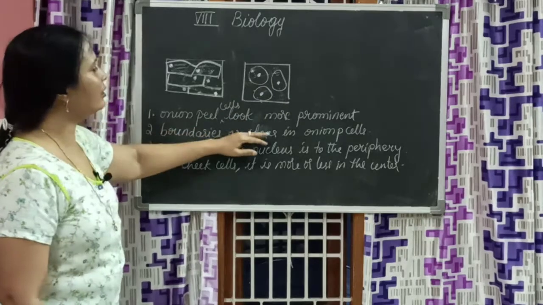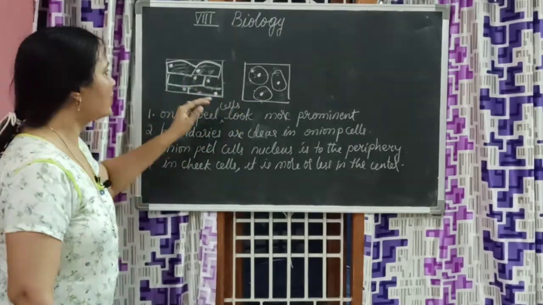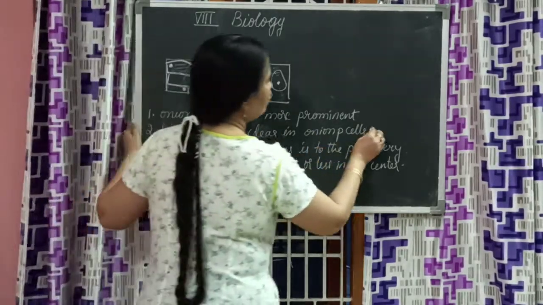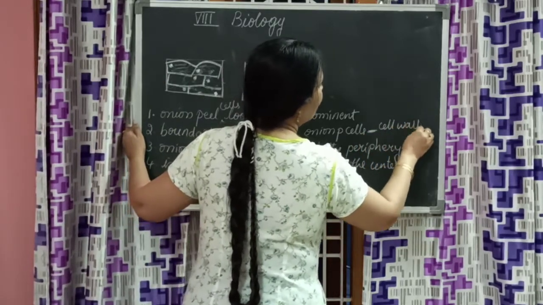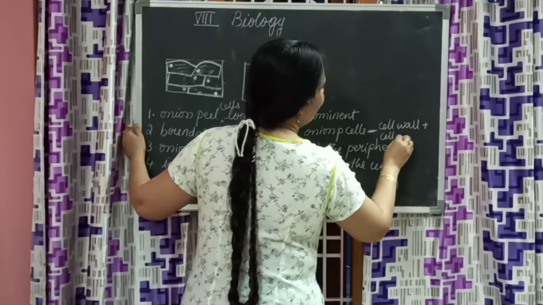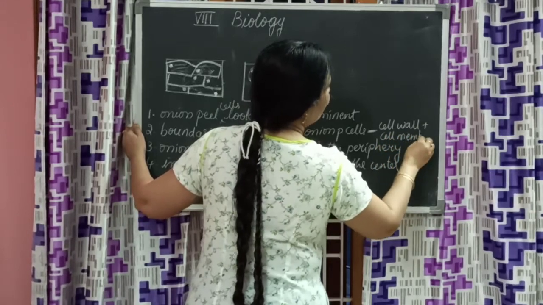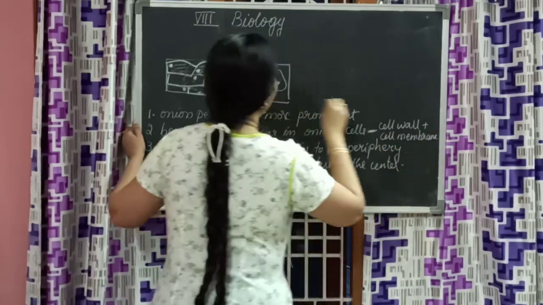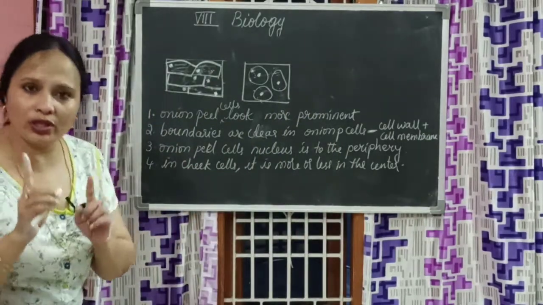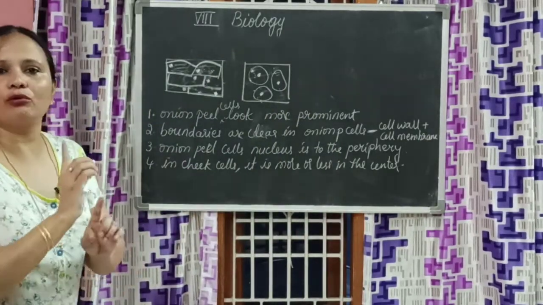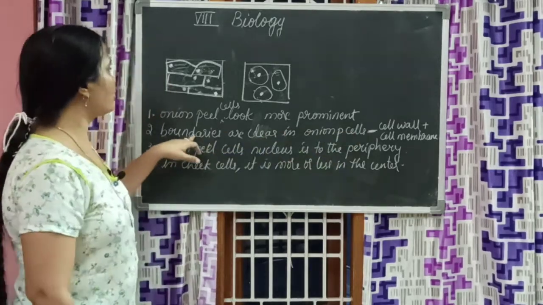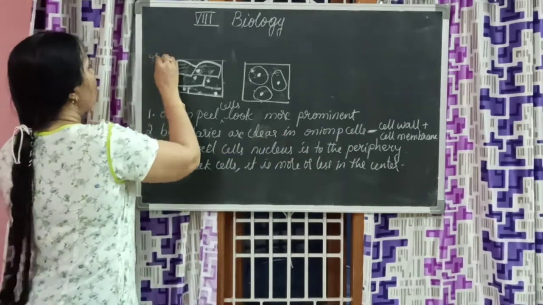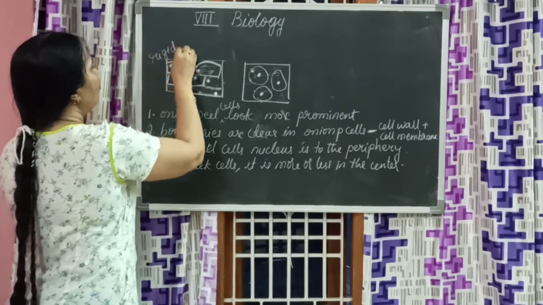And boundaries are clear in onion peel cells because they have a cell wall plus cell membrane, while animal cells only have a cell membrane. They don't have a cell wall. That's why onion peel looks more rigid, because of the presence of cell wall.